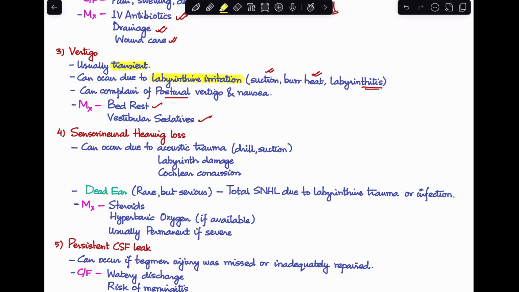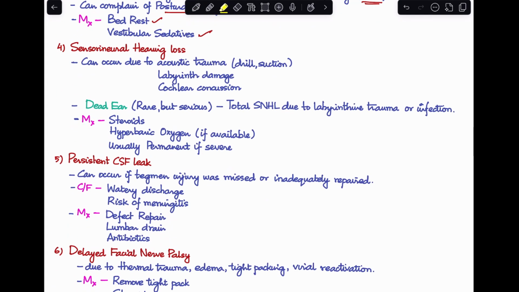Next post-op complication is sensory neural hearing loss. Now, why can this happen? Sensory neural hearing loss can occur either due to acoustic trauma caused by the drill or suction. It can also occur because of labyrinth damage or cochlear concussion. A very severe form of this is something known as dead ear. In dead ear, this is a very rare complication, but when it happens, it's a very serious complication. So, we find that they have total sensory neural hearing loss due to labyrinthine trauma or infection.